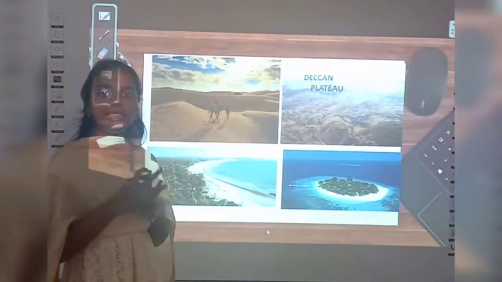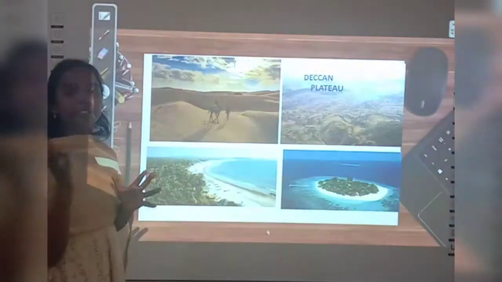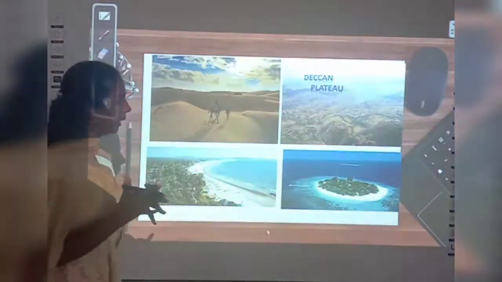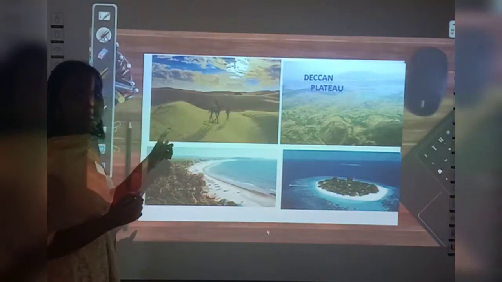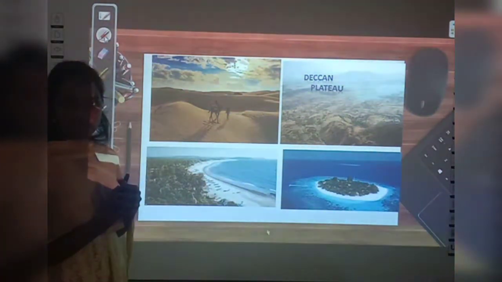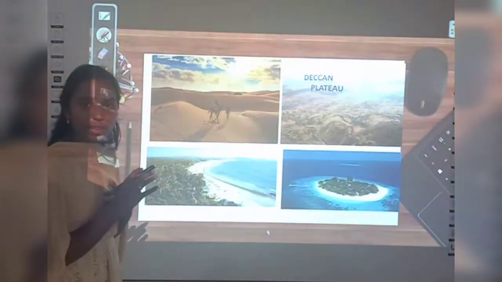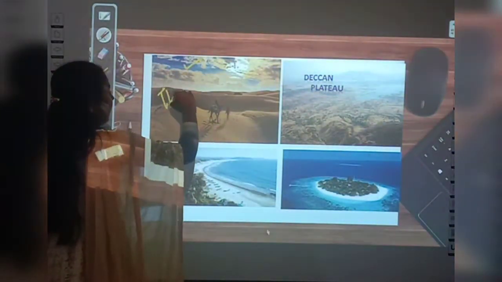Yes. Before entering into the lesson, see these 4 pictures. Can you identify to which physical feature these pictures belong? To which land does this first picture belong? Yes, there is a camel. Camel means it automatically belongs to desert, right? So, the first picture indicates Thar Desert.